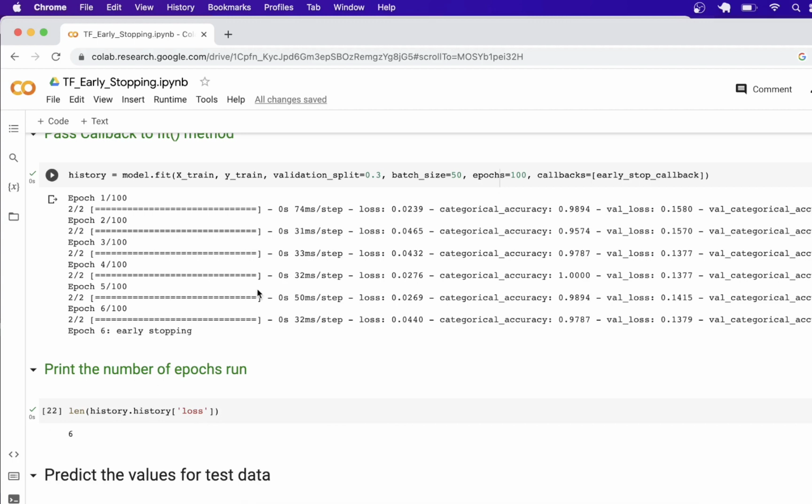So visually, and also programmatically, we can get how many epochs it ran for. This has multiple advantages. Obviously, we save on our computing time because we are stopping early. And second, we are improving the accuracy of our overall model because we are preventing it from overfitting. So these two are advantages of early stopping, and this is how we implement early stopping.